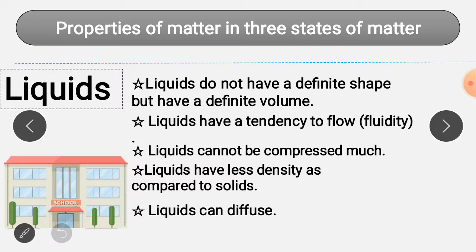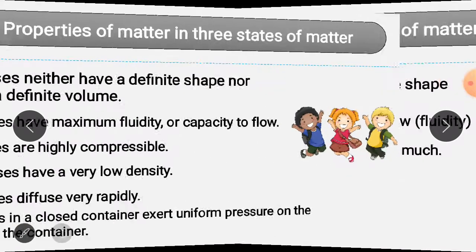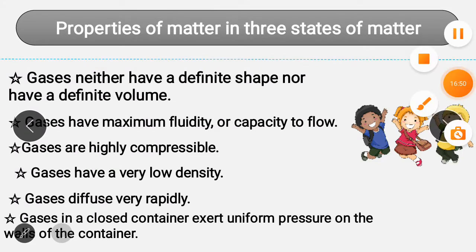Now the next one, that is gases. In this, the first point is that gases do not have a definite shape. The intermolecular space in gases is maximum, very much in gases, बहुत ज़्यादा space होती है between the molecules of gases. And the intermolecular force of attraction is negligible, ना के बराबर.